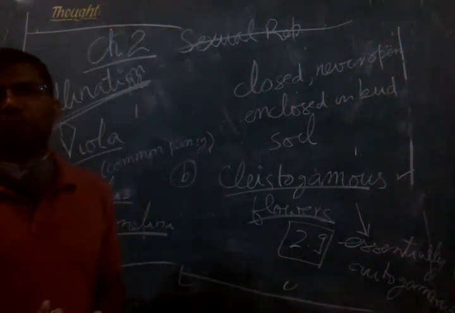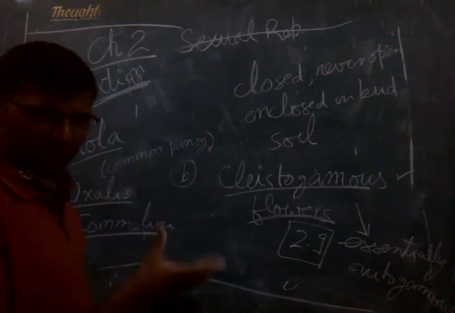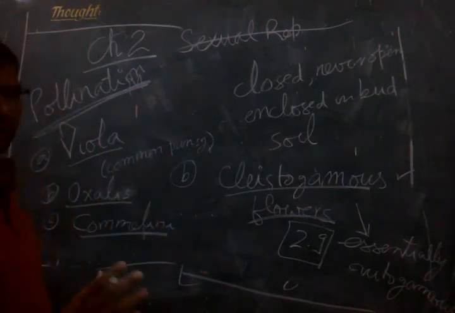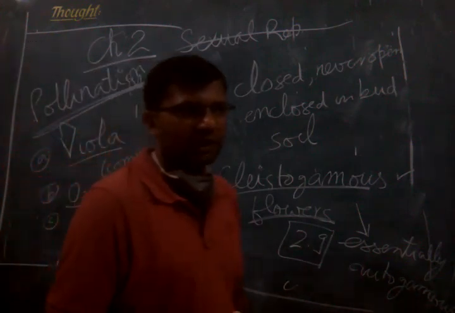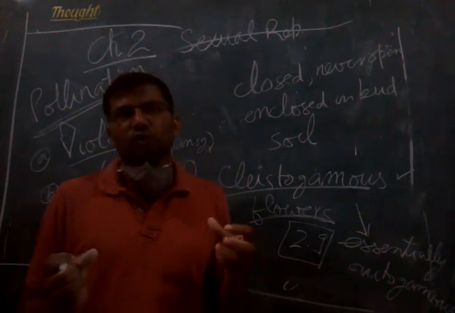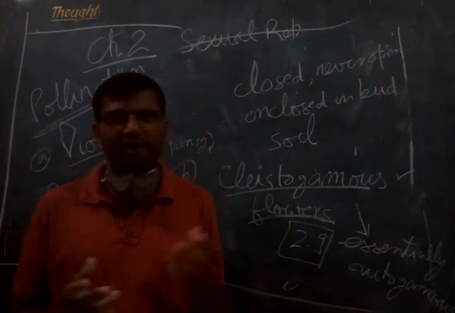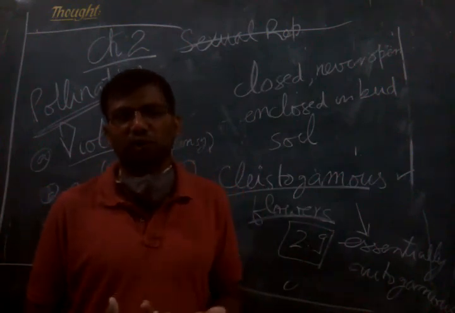I hope you have understood what is pollination and what are the different types of pollination. Now in the next lecture we will study different agents of pollination. What is an agent? Agents are those factors which help or carry out the pollination.